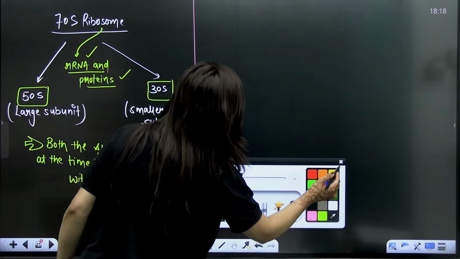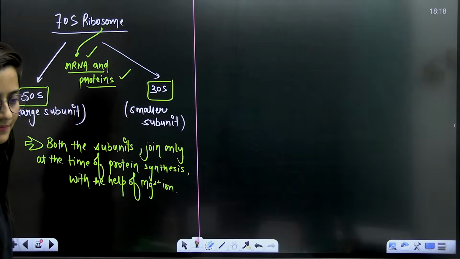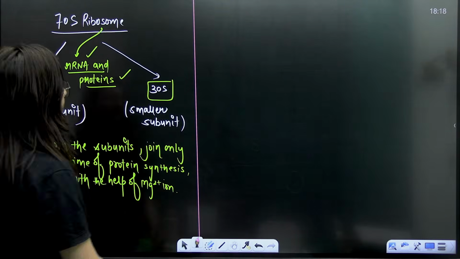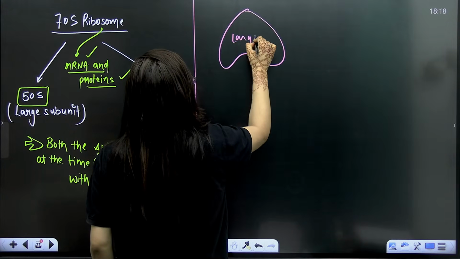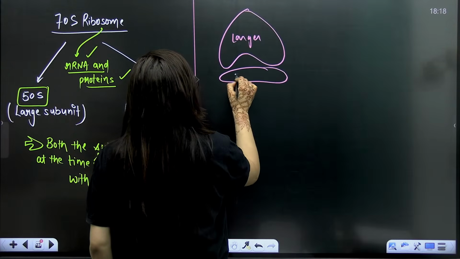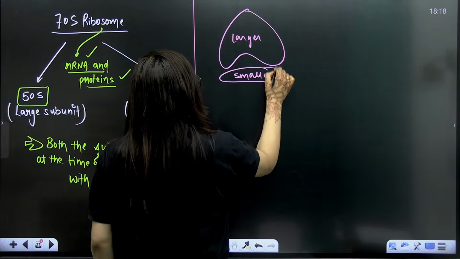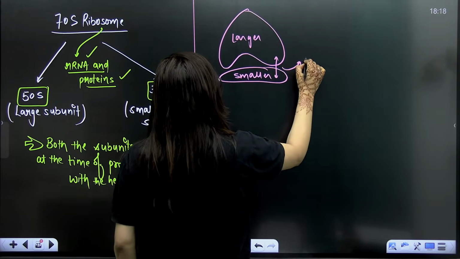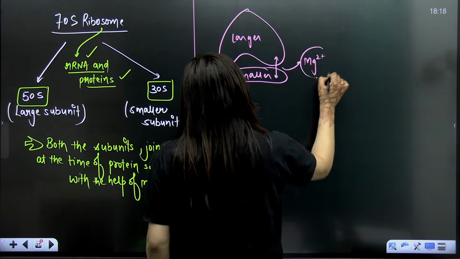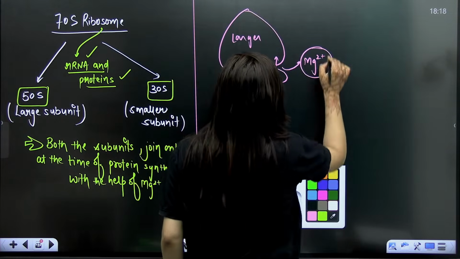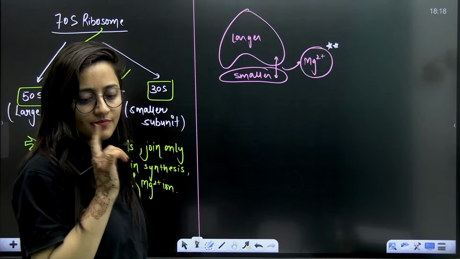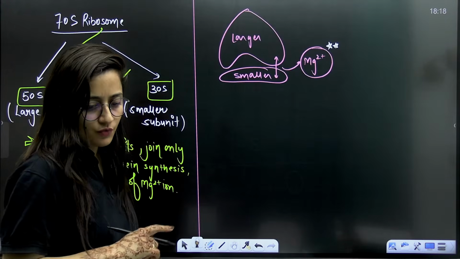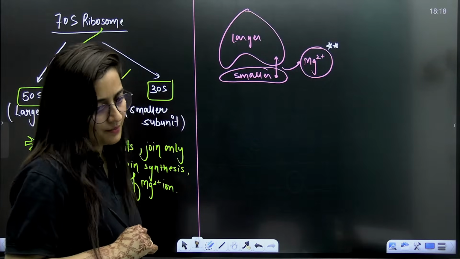With the help of Mg2+ ion, magnesium ion. Is that clear? So let's suppose this is the larger subunit, and this is the smaller subunit. Remember this, you will join them at the time of protein synthesis with the help of magnesium ion. This is something important that you have to keep in your mind.